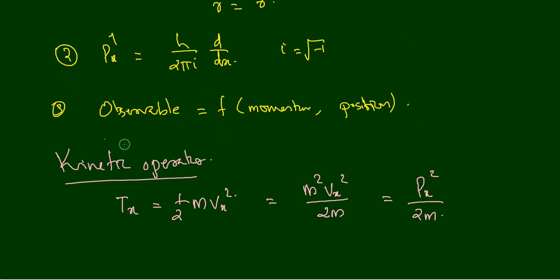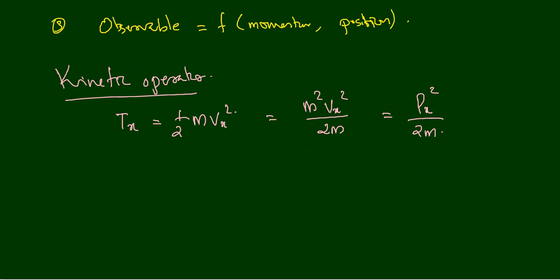Other observables should be written as a function of momentum and position. Here we can express this as a function of the momentum. Okay, and now we are going to set up the kinetic energy operator Tx cap. What we have to do here is replace this momentum with the momentum operator. So Tx cap is equal to 1 divided by 2m.